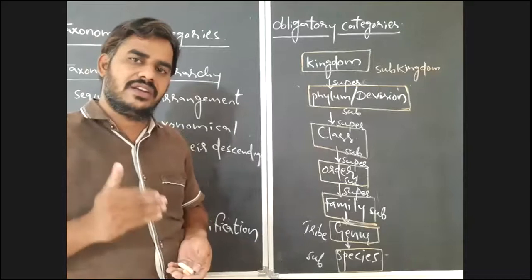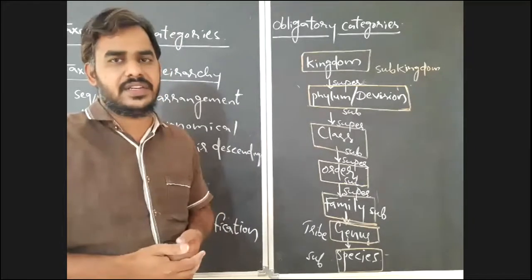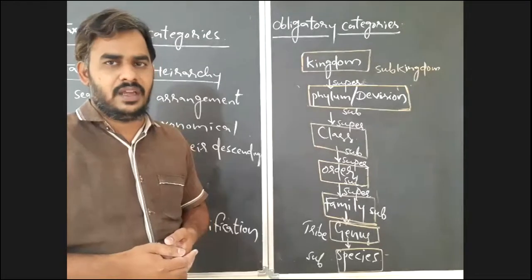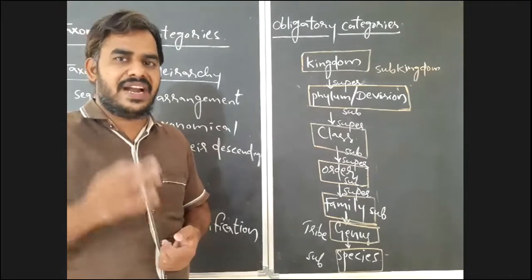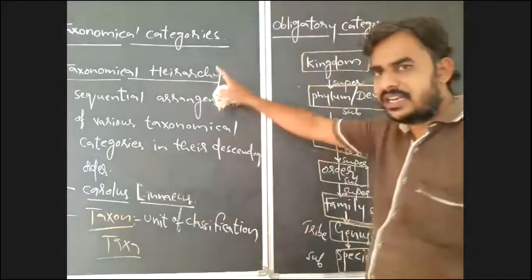If you mention the classification of an organism along with intermediate categories, it will be more detailed, and then you can easily find the position of that organism in the taxonomical categories.